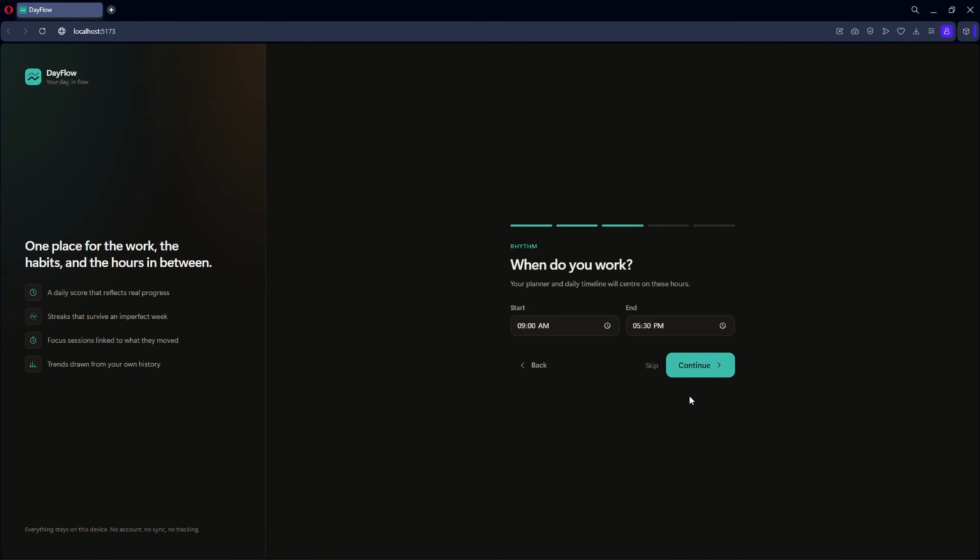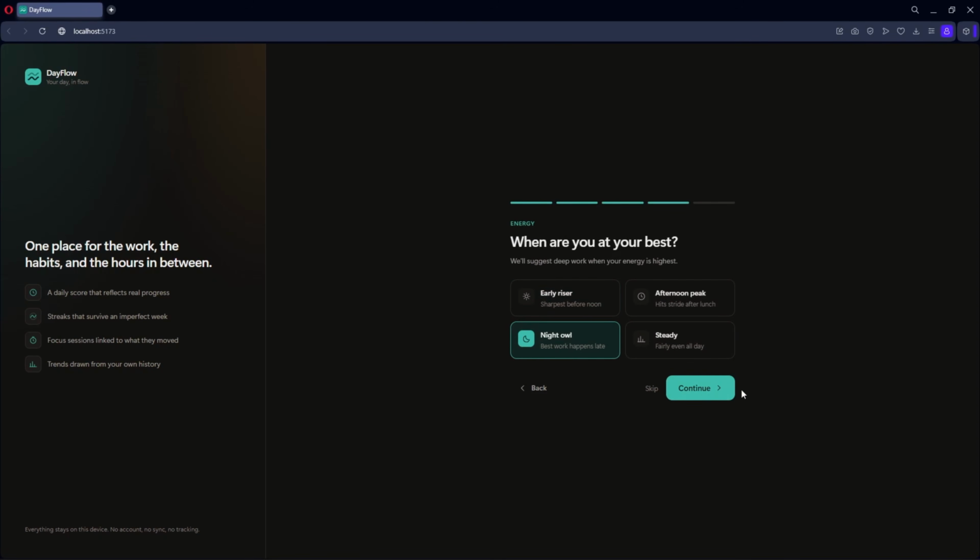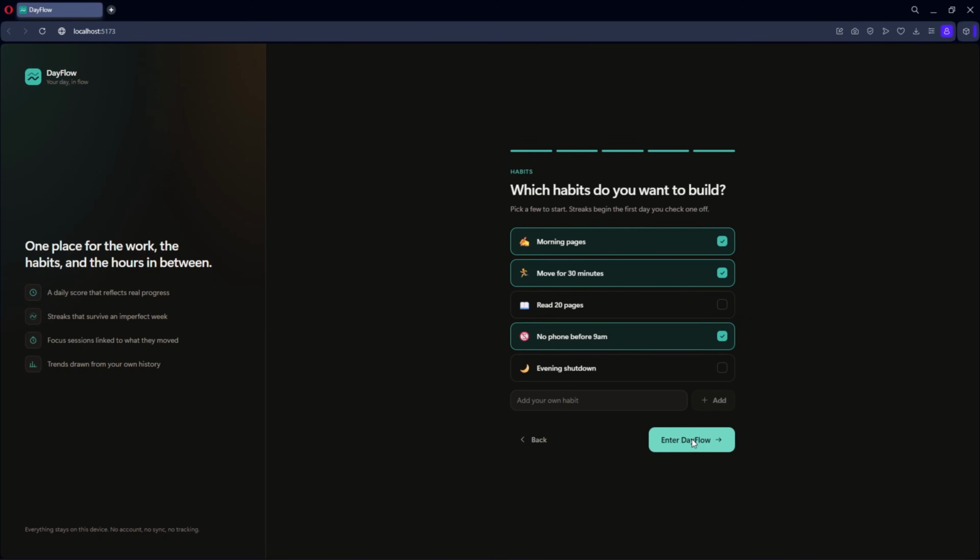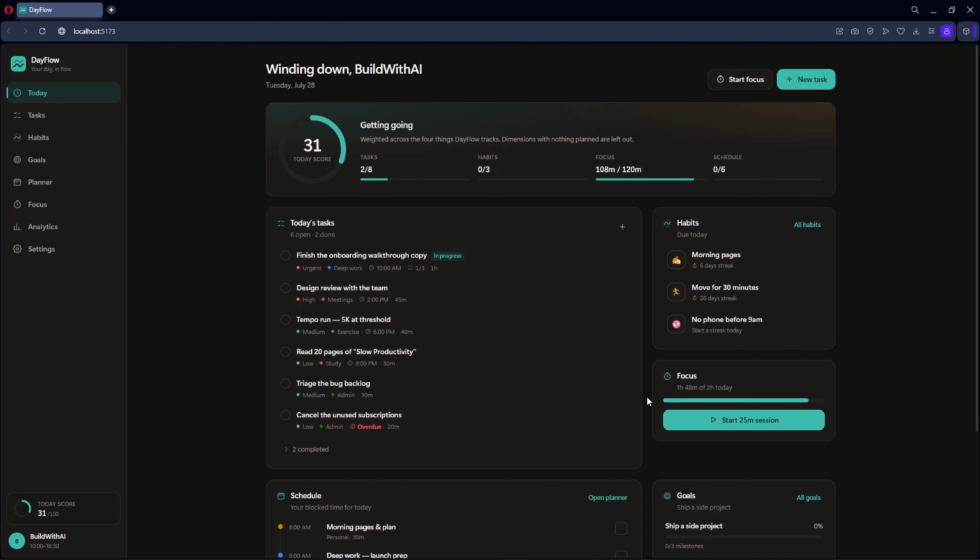It just looks more modern than a template React project like what Fable 5 made. So let me go through this onboarding system. It has the same content as the Fable 5 app because we use the same prompt, but the design is a lot cleaner and smoother.